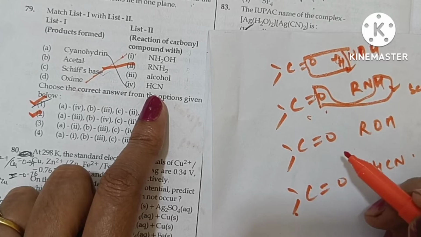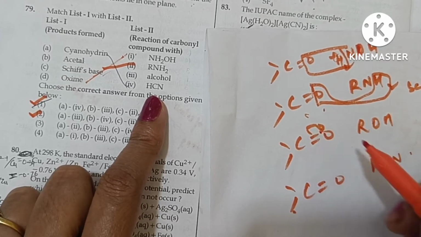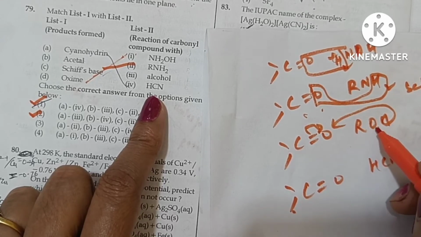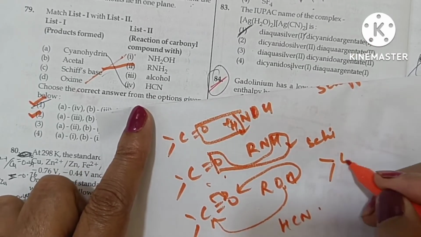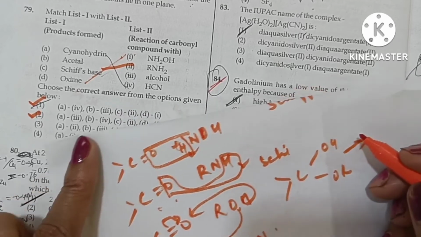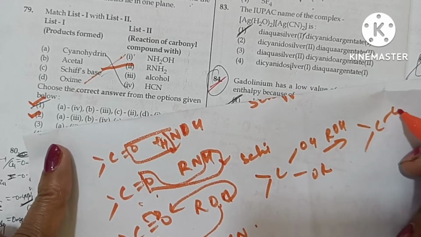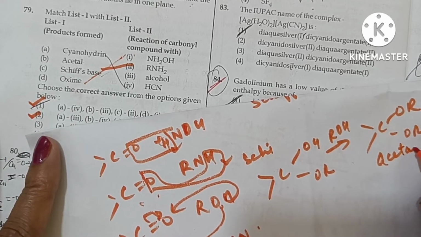In third case, these electrons move here and H comes to O and OR comes to this. So a hemiacetal is formed, which will again combine with ROH to form an acetal. So in third case, acetal is formed.